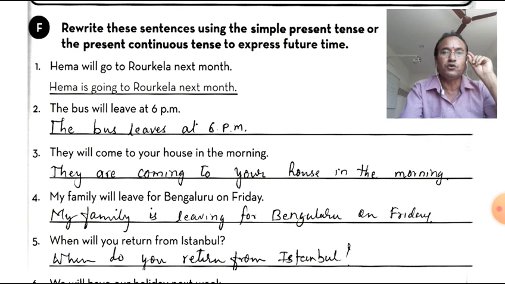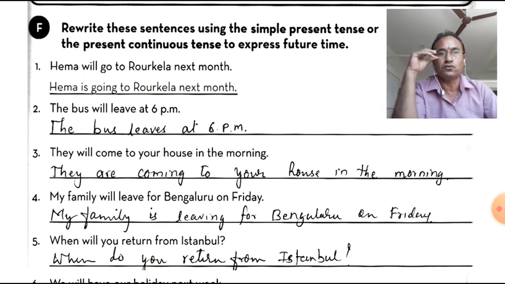They will come to your house in the morning. They will come to your house this morning. So here also they are going to come to your house in the morning. Come is not written by mistake. So they are coming to. Present continuous. They are coming